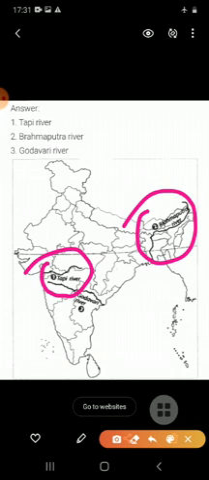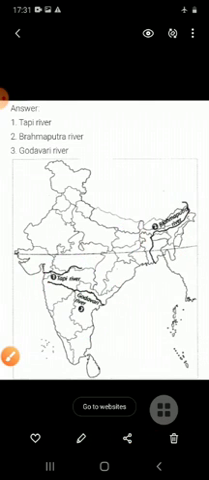About the Brahmaputra river, I want to say that the river Brahmaputra originates on the plateau of Tibet beyond the Himalayas in a region surrounding Kailash and Mansarovar lake, which is also the source of the Indus and Sutlej. In Tibet, this river is known as the Tsangpo. So the Brahmaputra river you have to locate here. Now the third river is the Godavari river. It is the largest peninsular river and it is called the Dakshin Ganga. The length of this river is 1450 kilometers.